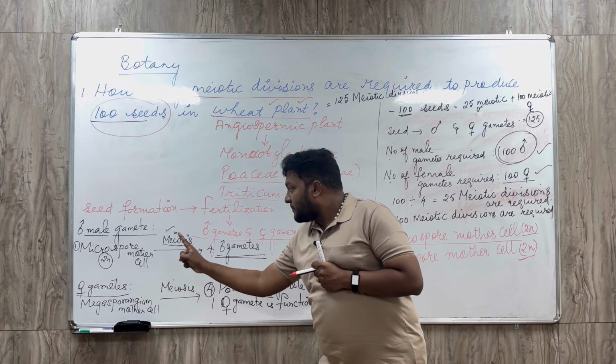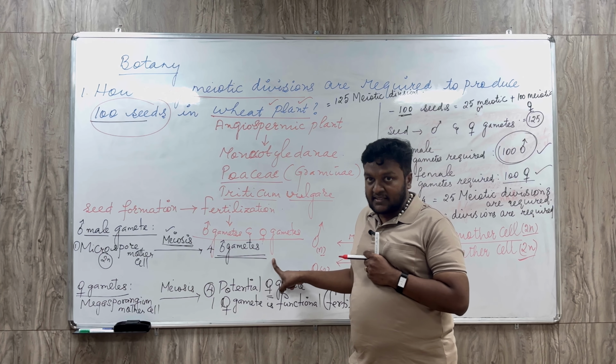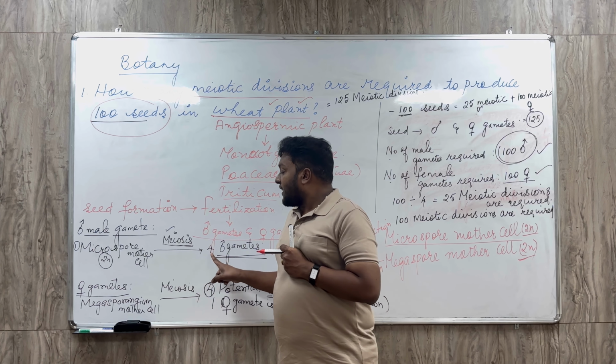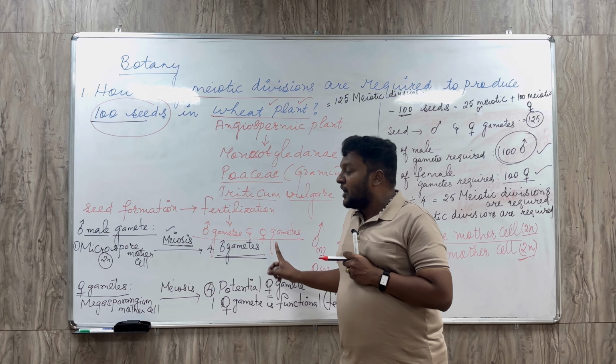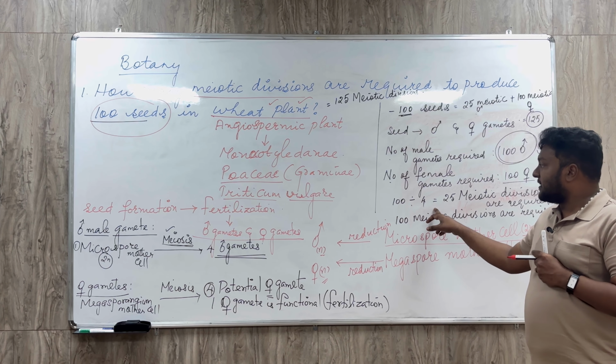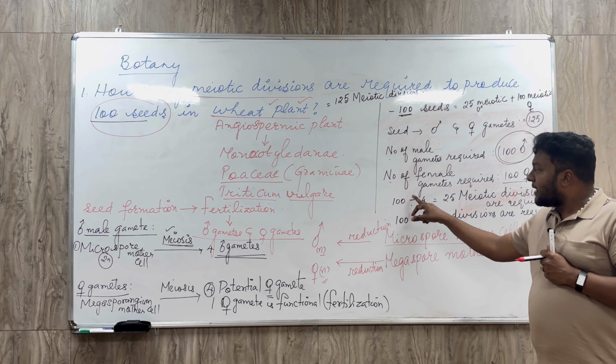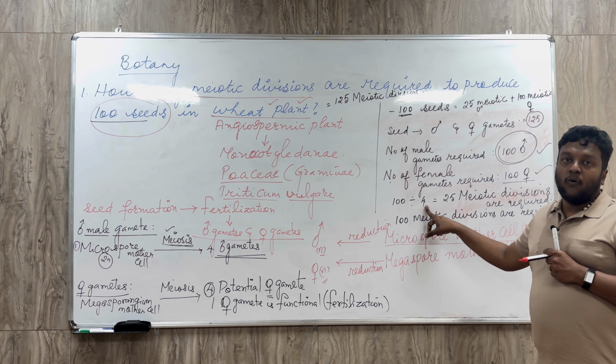One meiotic division can produce 4 male gametes, which means for 100 male gametes to be produced, 25 meiotic divisions are more than sufficient. That's what I have written. So 100 male gametes are required, 100 divided by 4 gives 25 meiotic divisions required for the formation of the male gametes.